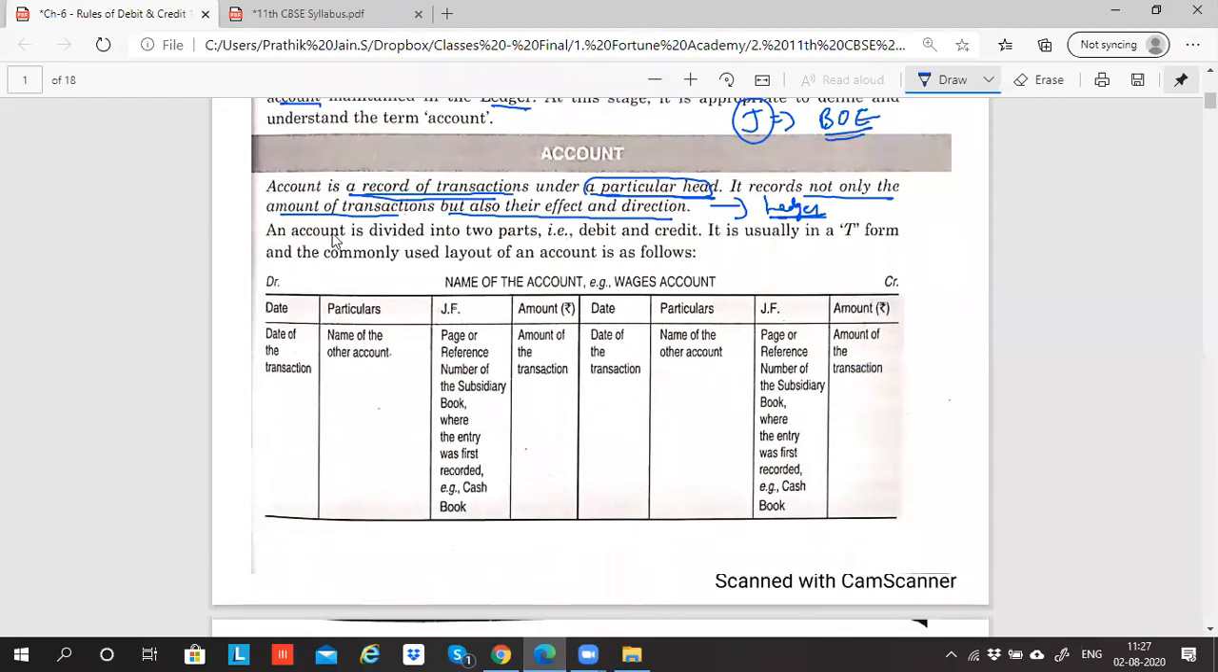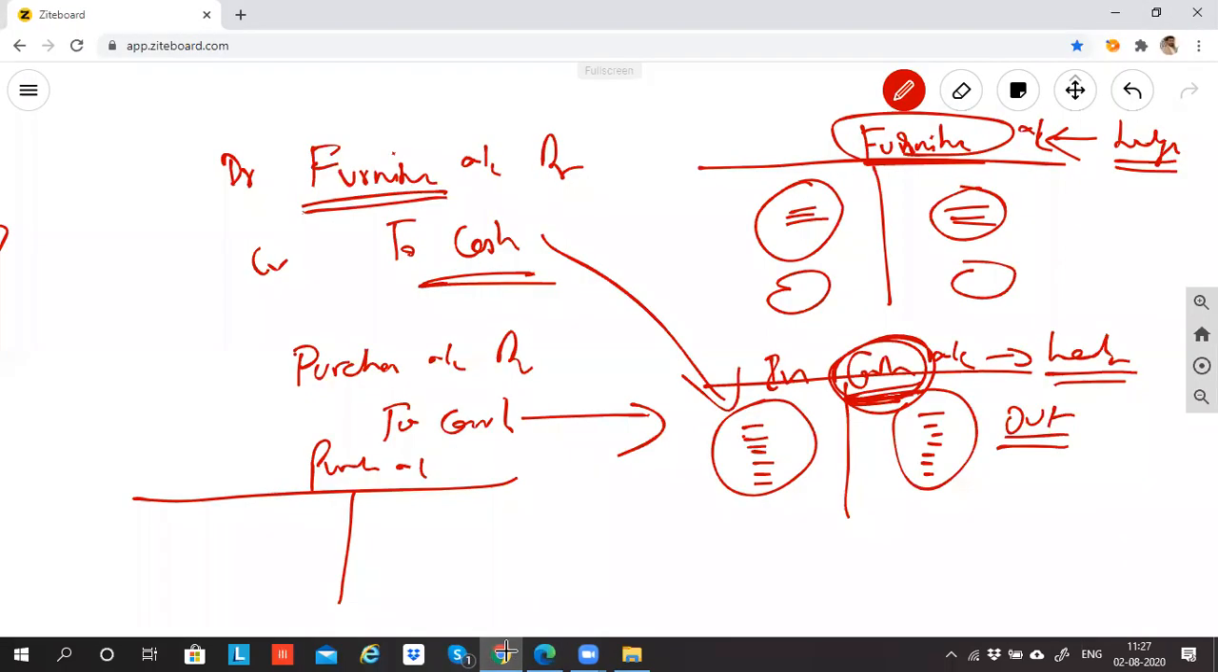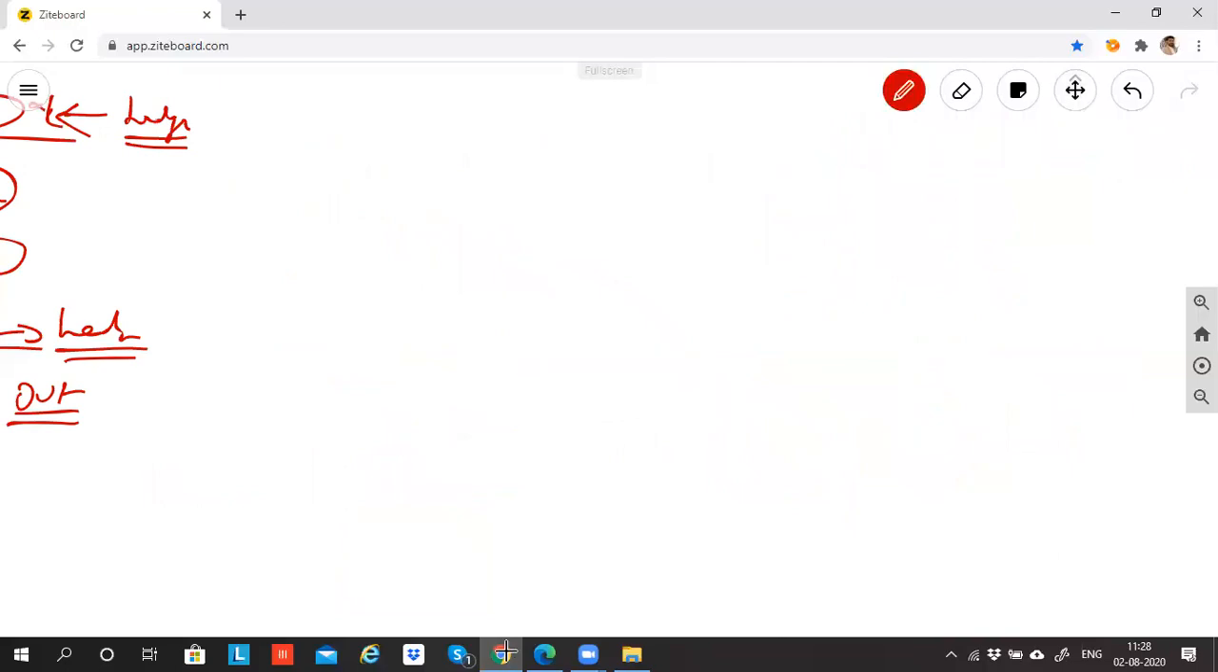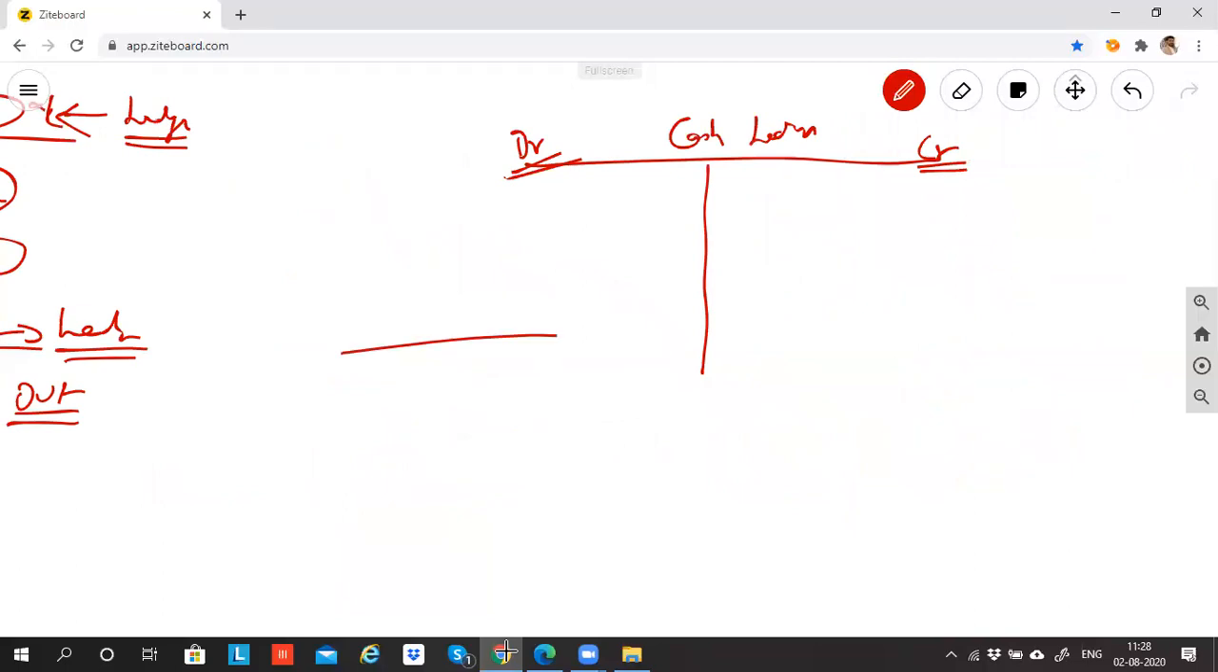The account is divided into two parts, that is debit and credit. If you see, I have divided the ledger in two parts. The left hand side part is called debit and the right is called credit. Any account you take, whatever you feel like opening, you have to open a ledger like this only. Account is called ledger. Let's say cash ledger. Left hand side will always be DR, debit, and right hand side always CR, credit. When you draw something like this, is it not looking like a T-shaped account? Is it not looking like a T-shape?